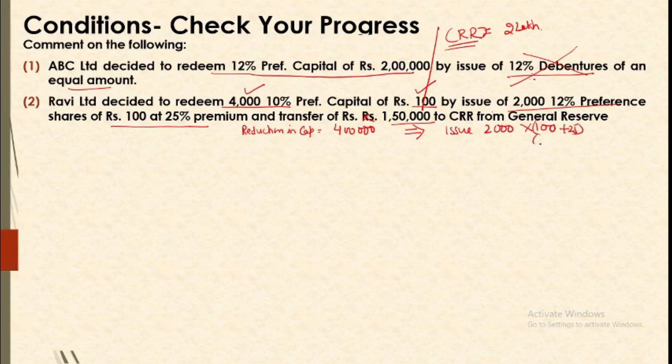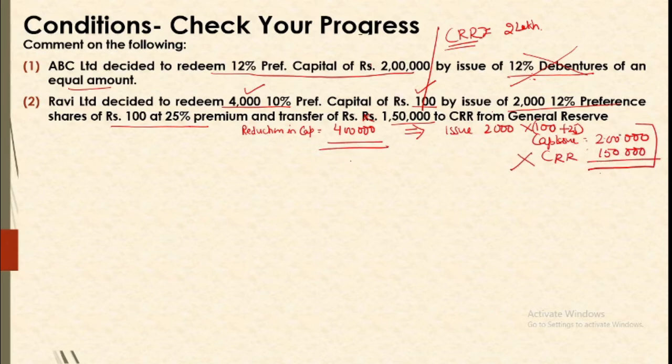But what is the capital issued? Don't take the total amount. You are getting money for this, but we know that securities premium is recorded separately. It is not capital. So the capital that we are issuing here is only 2 lakh. And if we go for CRR of 1,50,000, then this will not meet the conditions because you need to compensate for this 4 lakh and our total is coming out to be 3,50,000. So this cannot be done.